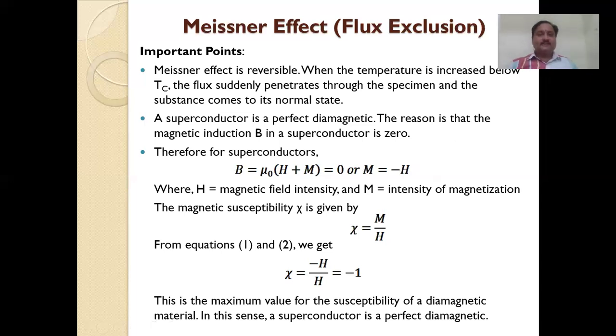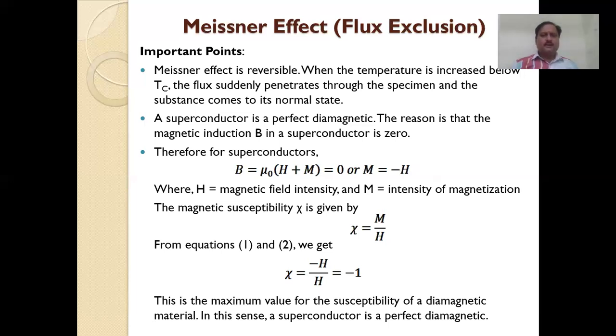The reason why we give this statement is magnetic induction. We studied magnetic induction in magnetic materials: B in a superconductor is 0. Then we observe that B is equal to mu naught times H plus M, which is equal to 0, where H is the magnetic field intensity and M is the intensity of magnetization.